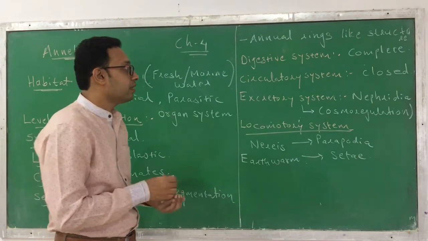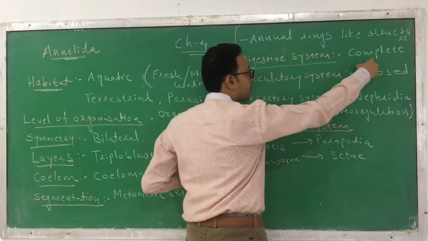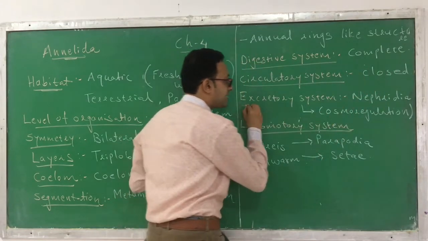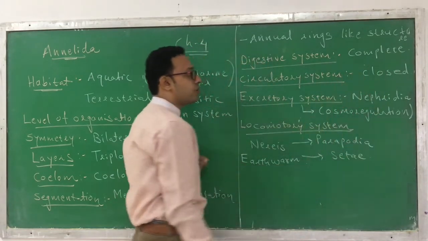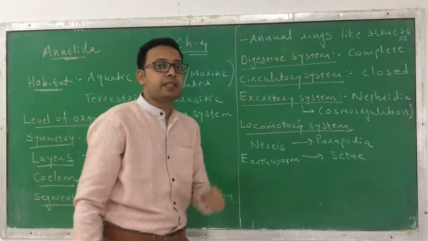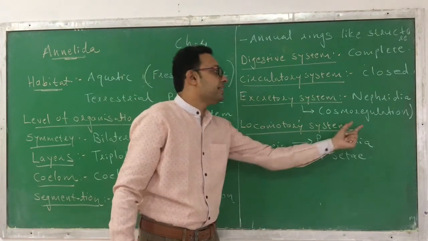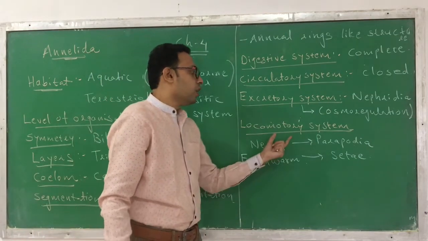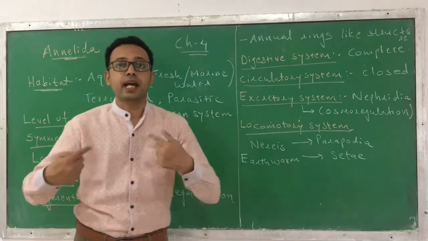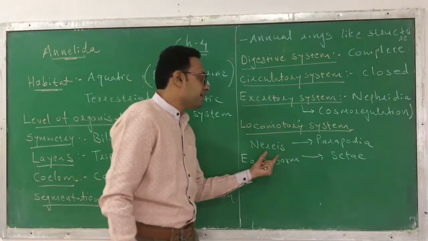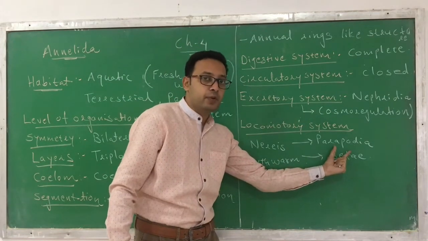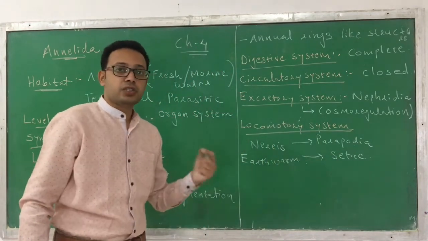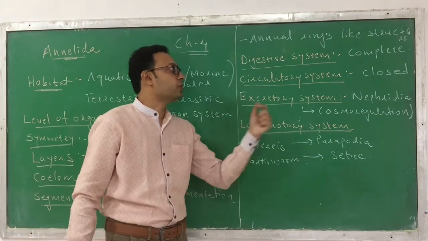Okay, I again repeat. What kind of digestive system do they have? Complete. Circulatory system is a closed type. Excretory system, here the excretory organ is the nephridia, which helps in the removal of waste material, and is also helpful in the maintenance of osmoregulation. Locomotory organ, usually they move with the help of muscles, but in Nereis, the locomotory organ is parapodia. In earthworm, the locomotory organ is setae. Okay, so these are the locomotory organs present in it.